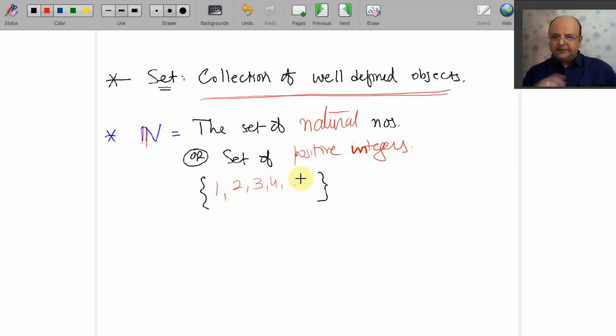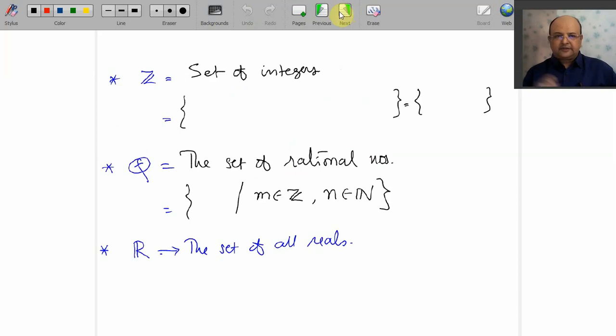Now you must be thinking of your set of integers, and yes, it is here, that is usually denoted by your z. What is your z? Z is the collection of negative integers, positive integers as well as 0. So if I write 0, if I write 1, if I write -1, if I write 2, if I write -2, like this it continues, and that is known as set of integers.